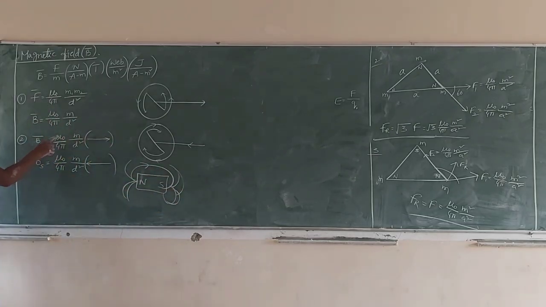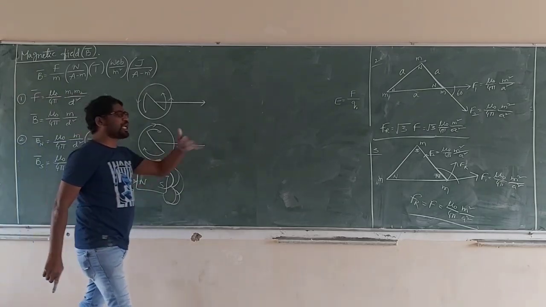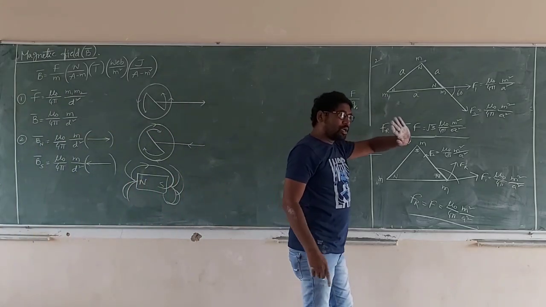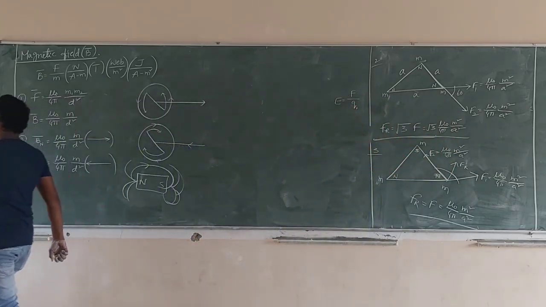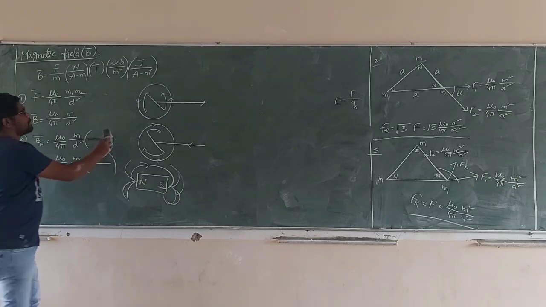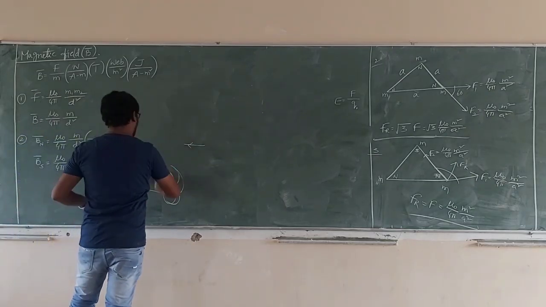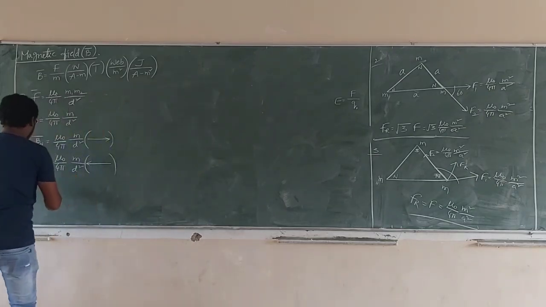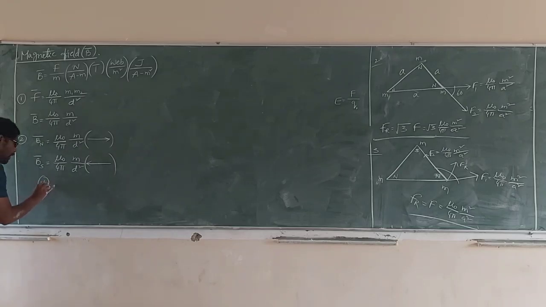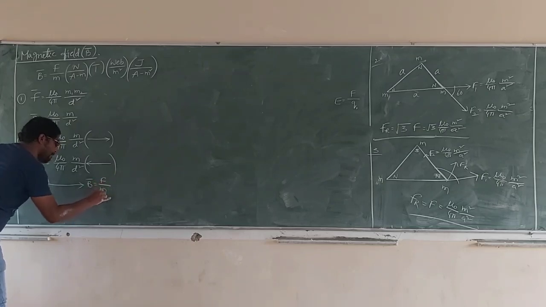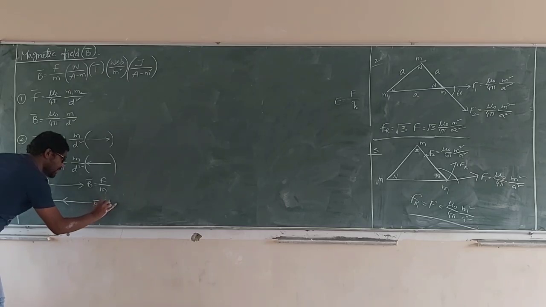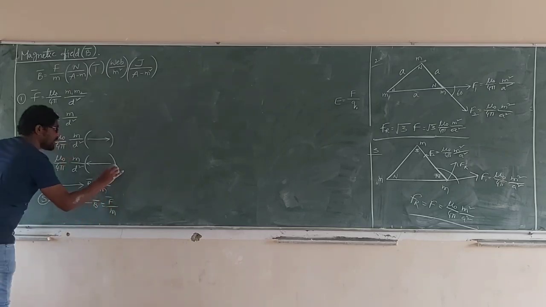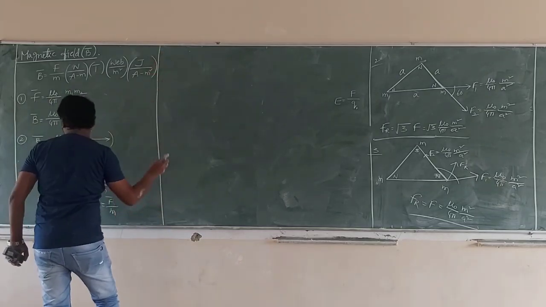See carefully. Due to the North pole, the magnetic field is outside. Due to the South pole, the magnetic field is inside. Now, for the magnetic pole, due to the North pole outside, the magnetic field B is equal to F by m. Due to the South pole inside, the magnetic field B is equal to F by m. This is a vector quantity.